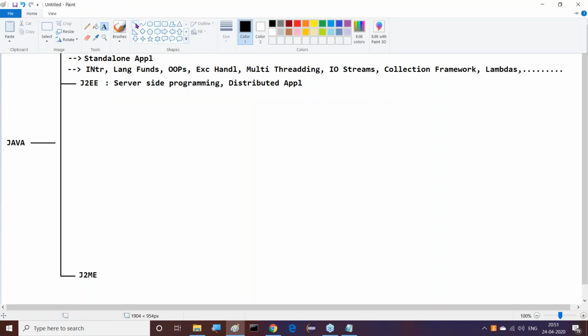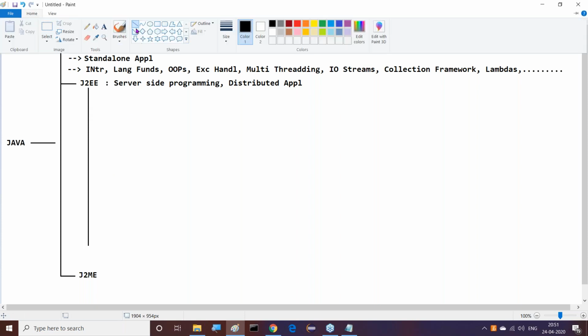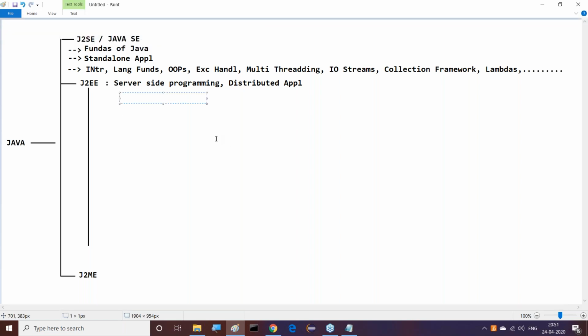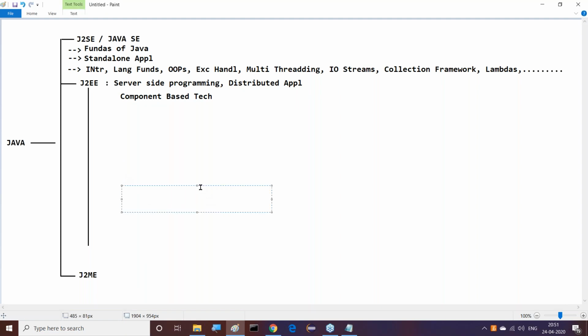After completion of this, there are 3 types of J2EE technologies available overall. What are the 3 types of J2EE technologies? I will say the very first one is component based technologies.